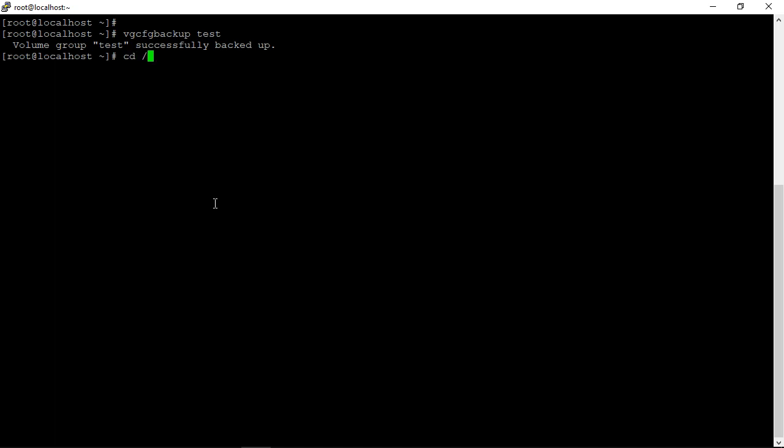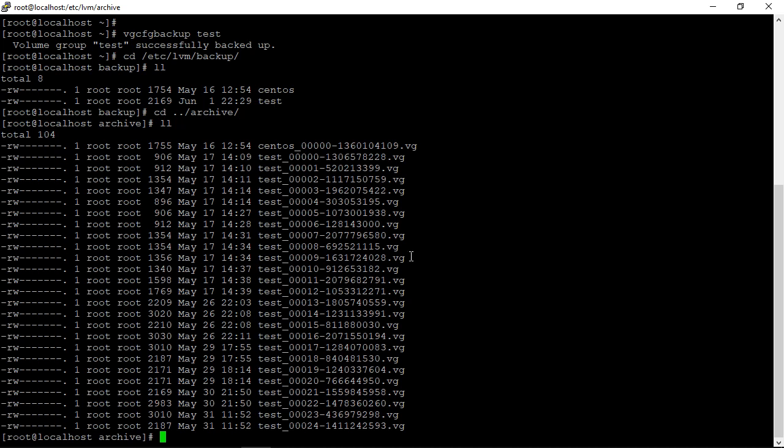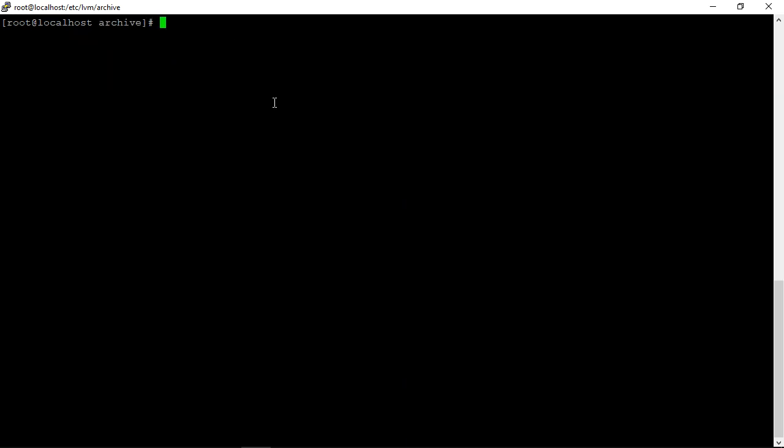Let's go to this directory, /etc/lvm/backup. If you see the recent time, you can see it has created a file. Let's go to the archive directory. If you see, there are so many files. The backup was taken into this backup directory, and once the next backup is taken, it moves the file to the archive directory.